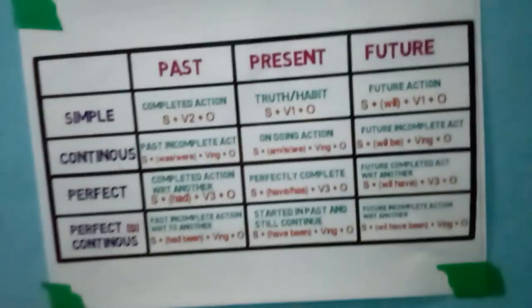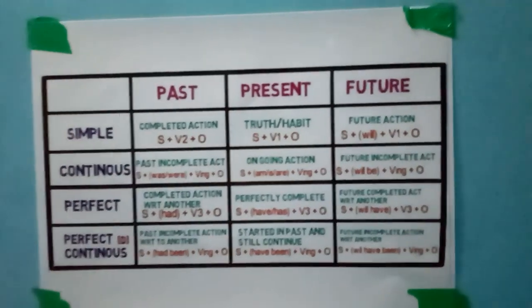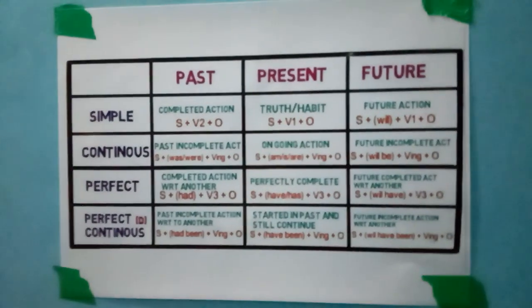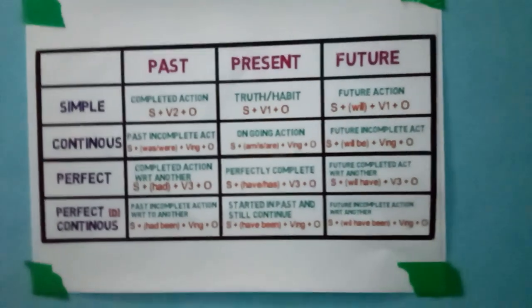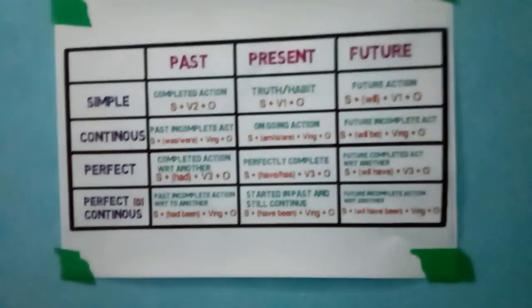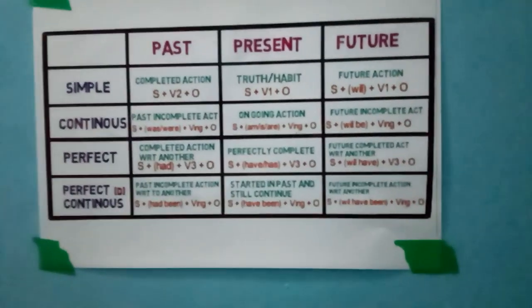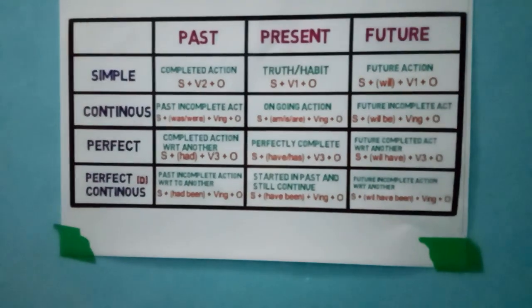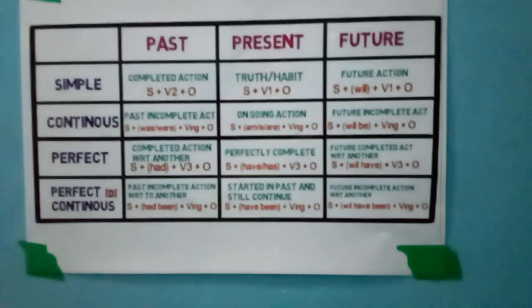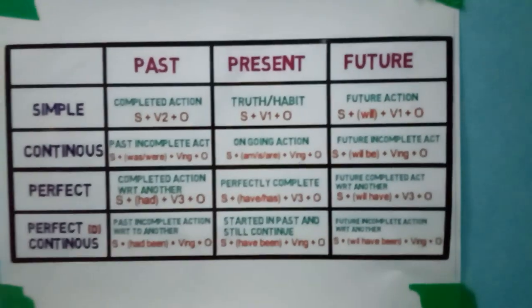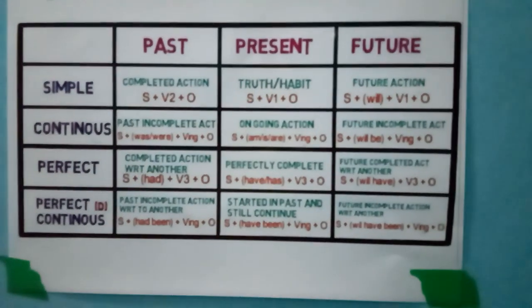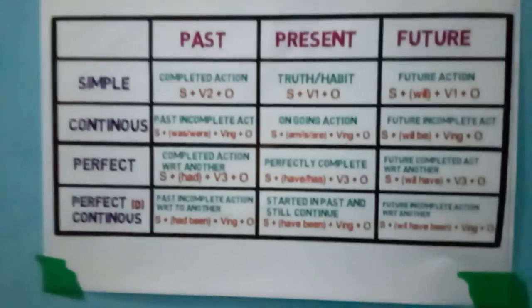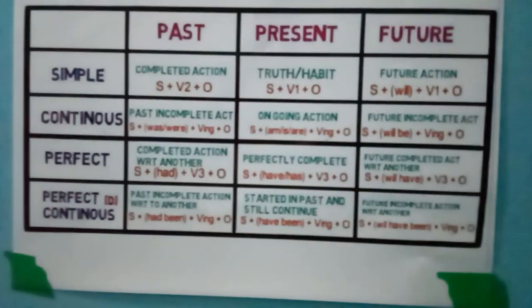Also you have to be careful about the time. In this we have to use since or for, and in the same way we use since and for in present and past also. In the future perfect continuous tense, present perfect continuous tense or past perfect continuous tense, in all these three tenses, you have to use since and for along with the action. Since and for are always used to denote the time. Whenever the time is certain you have to use since, and when the time is not certain you have to use for.